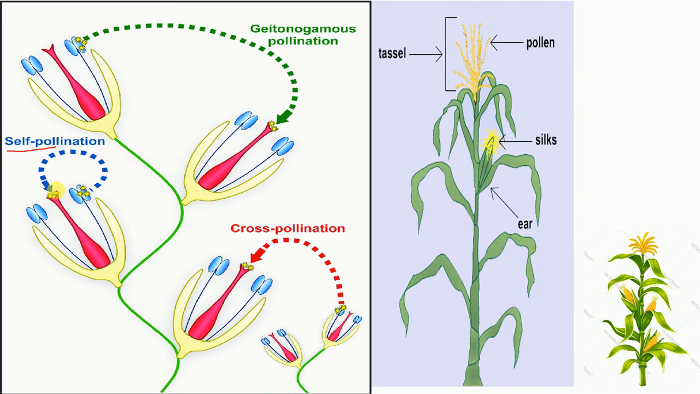Now in summary, what do we mean by self pollination? It is pollination that takes place between the same flower, the same sexual organ. What is geitonogamy? Pollination that takes place between two different flowers of the same plant. And what is cross pollination or xenogamy? It is pollination that takes place between two different flowers of two different plants.